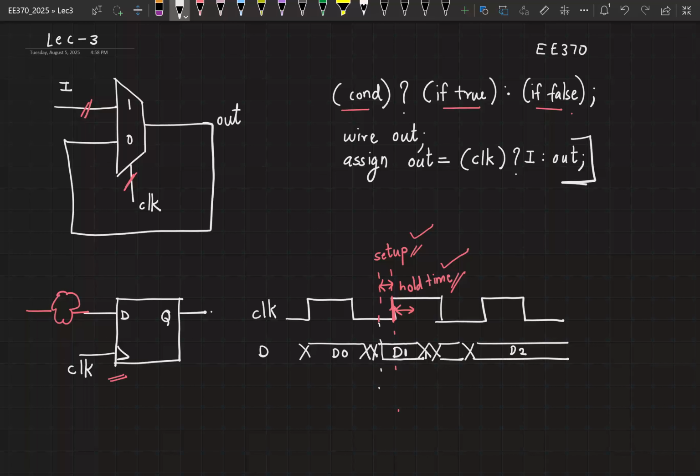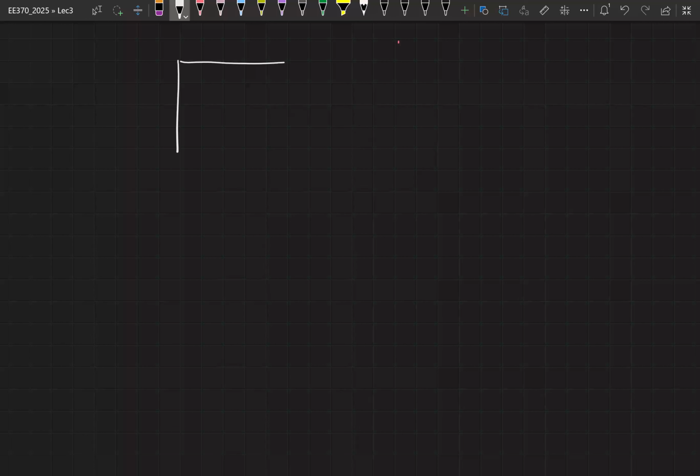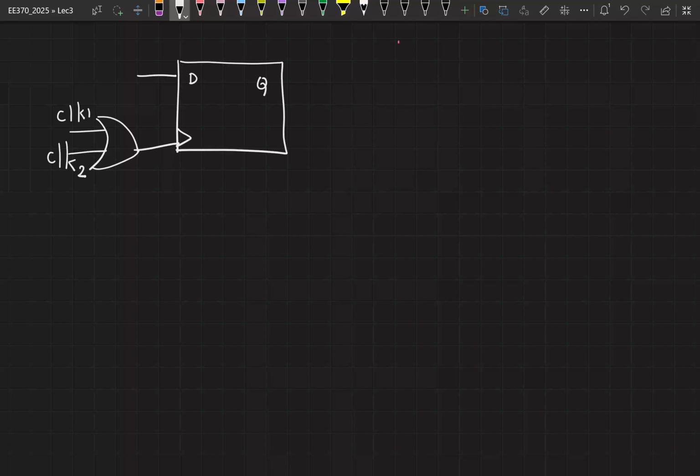Now, the second interesting question I got was related to a statement I made in the last class, where I said that I cannot have a flop which is sensitive to 2 clocks. So the question asked was, what if, so this is your D flop, what if I did something like this? I use an OR gate and then connect 2 clocks like this.